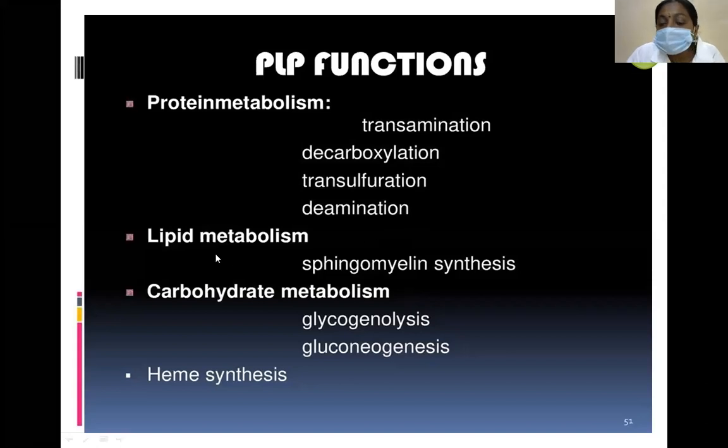Coming to lipid metabolism, it mainly participates in sphingomyelin synthesis. And in carbohydrate metabolism, glycogenolysis and gluconeogenesis, and also heme synthesis.